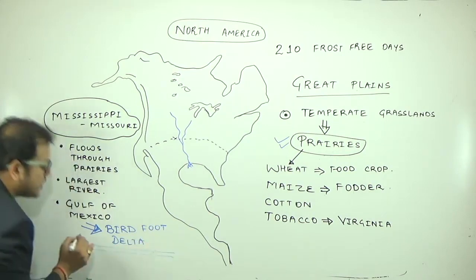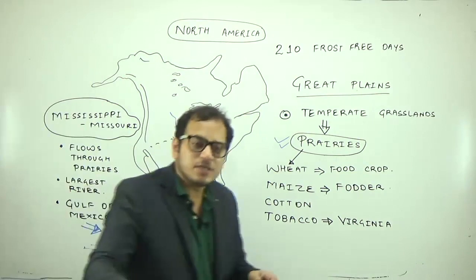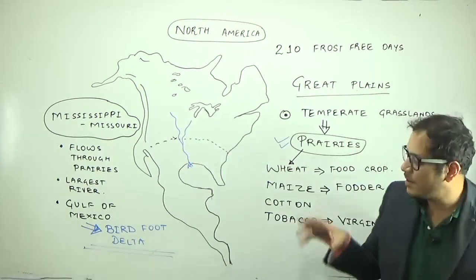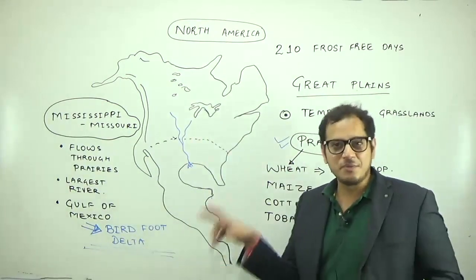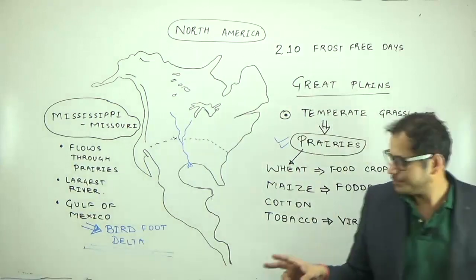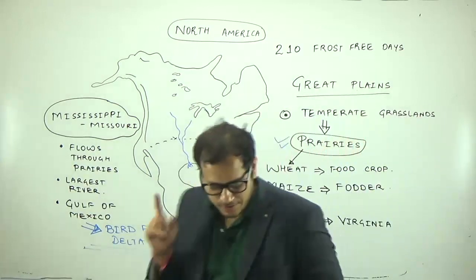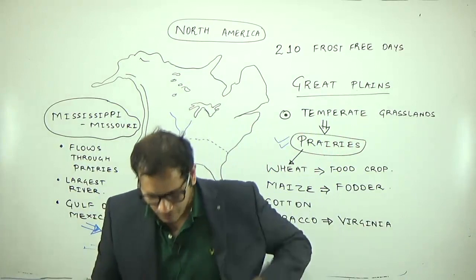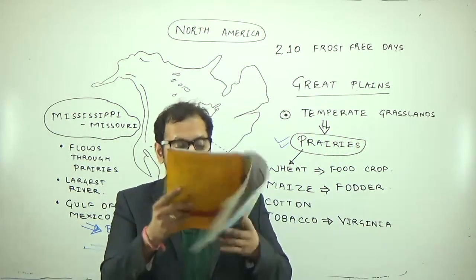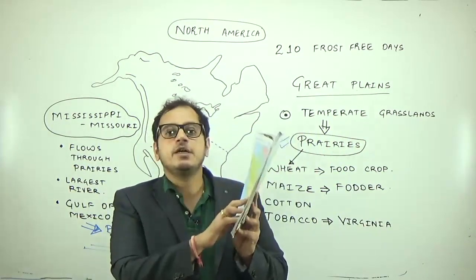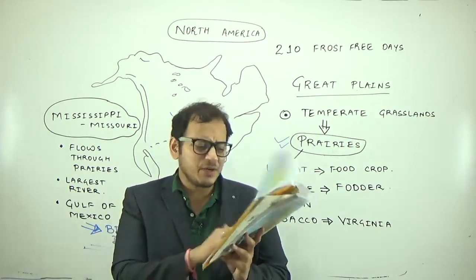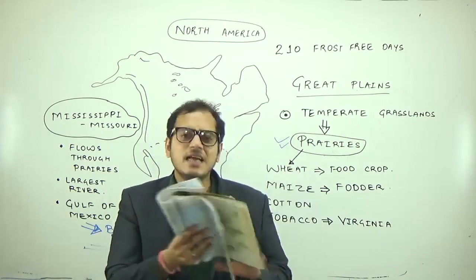So remember, the Mississippi Missouri River is famous for which delta? It is famous for the bird foot delta. Mississippi Missouri River is famous for bird foot delta. Now look into the political map of USA, and tell me whether you can find a city known as St. Louis.